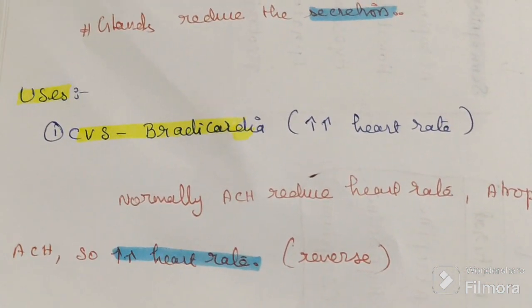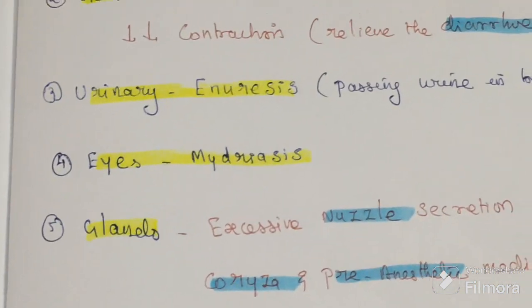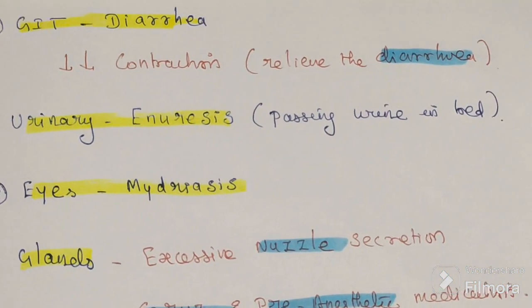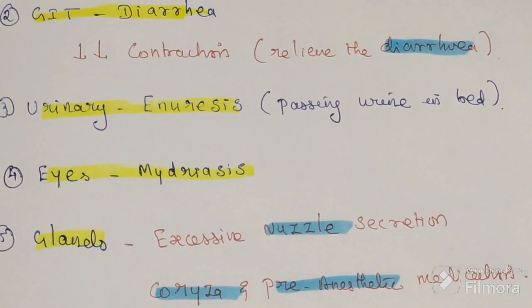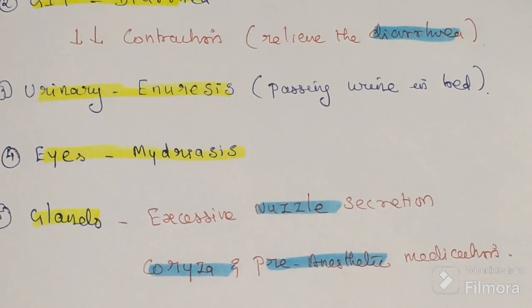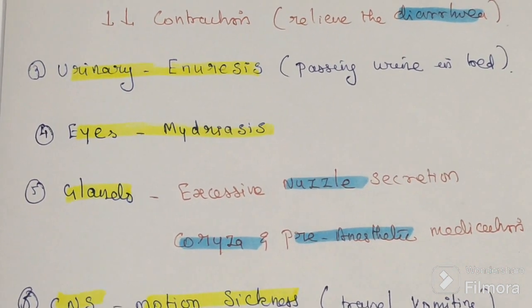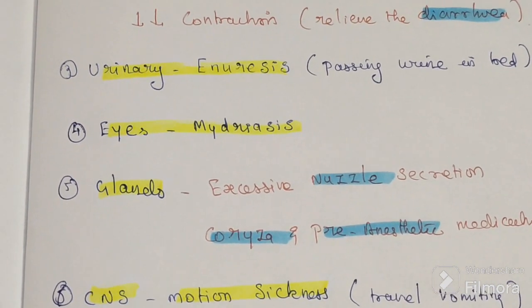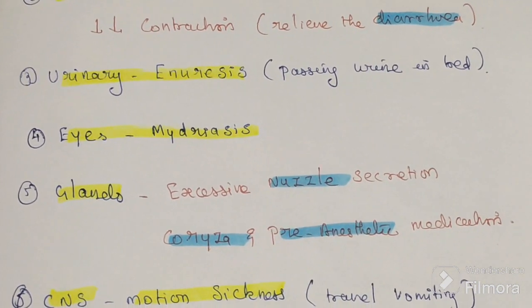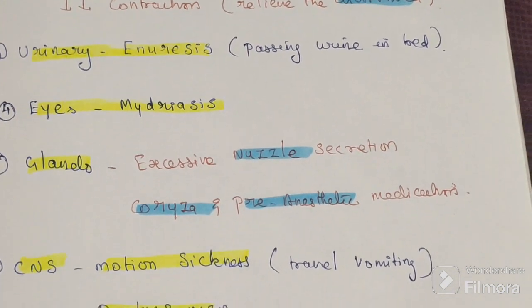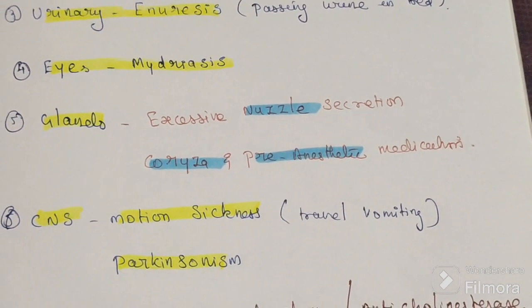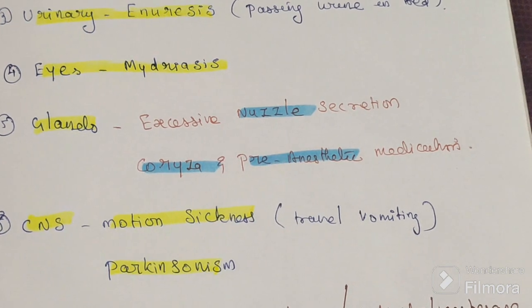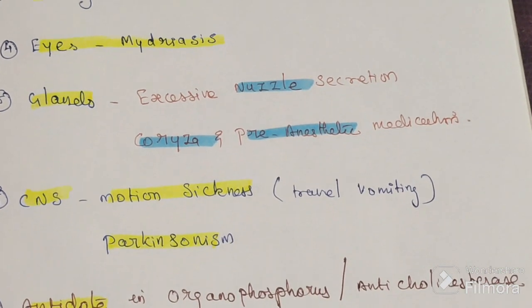Bradycardia, increases heart rate. Diarrhea, relieves the diarrhea, in GIT. Then urinary retention is the opposite, so here it will cause urinary retention, and it cures enuresis. Then in the eye, mydriasis.